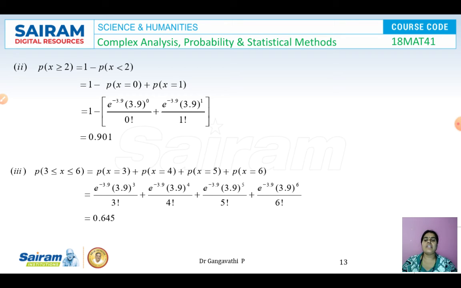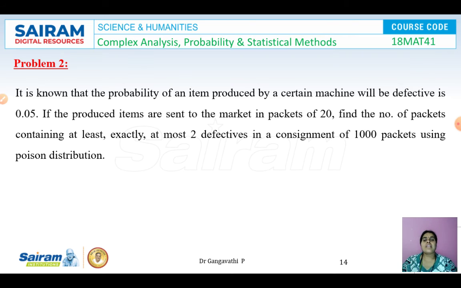Simplifying it, we get the value as 0.645. So let us see another example. It is known that the probability of an item produced by a certain machine will be defective is 0.05. If the produced items are sent to the market in packets of 20, find the number of packets containing at least, exactly, at most 2 defectives in a consignment of 1000 packets.